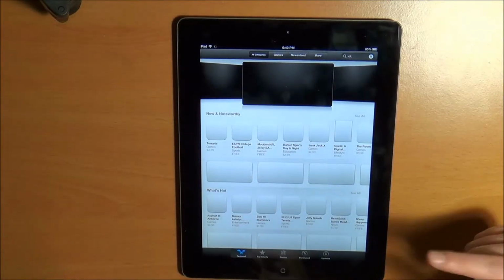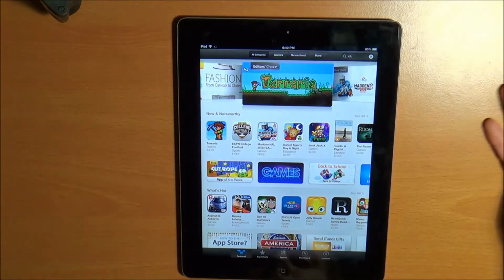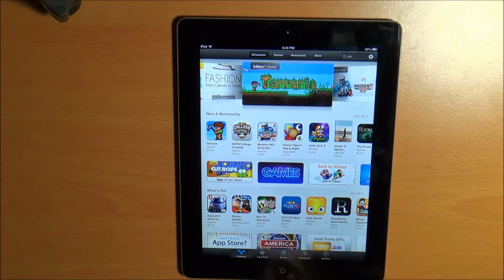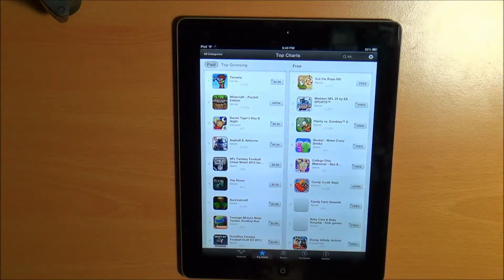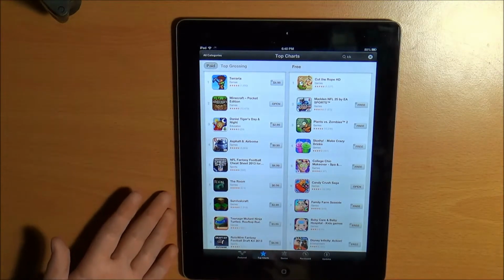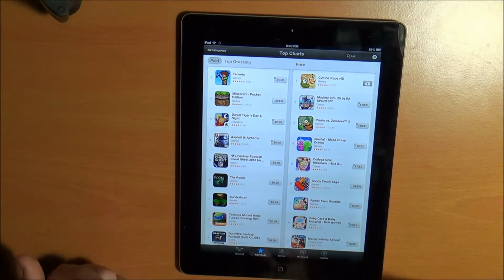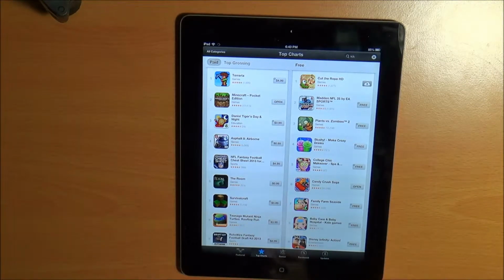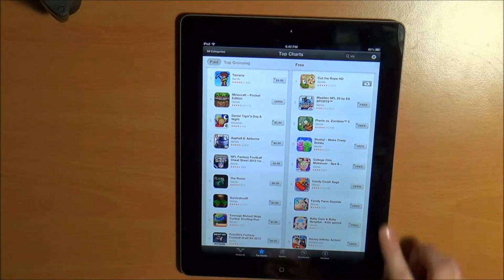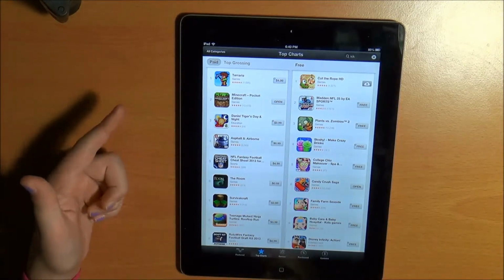So the App Store is where you buy all of your apps, and you can go to featured, which are like ones that are like what a lot of people like or what's new. Top charts is the ones that are bought the most often, and so they're right here. So these are all the free ones, and these are all the ones that you pay for.